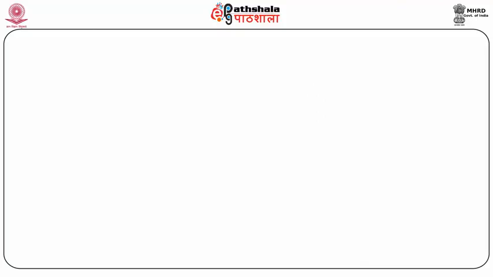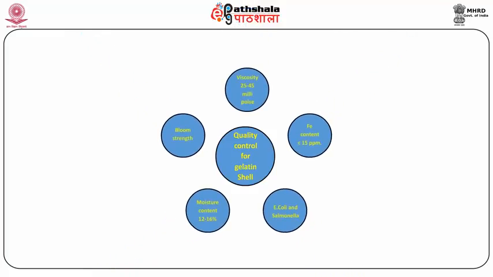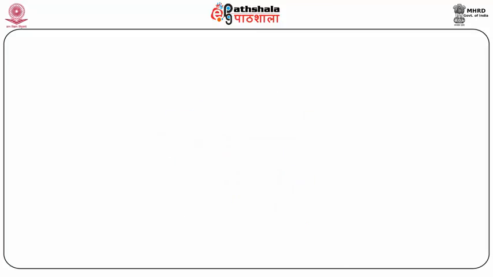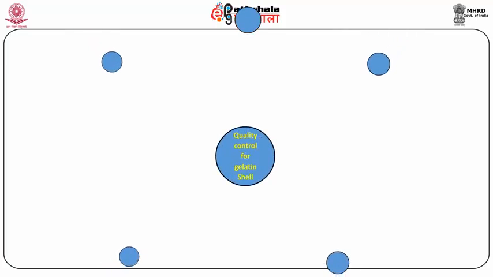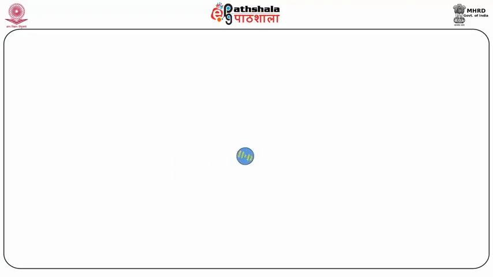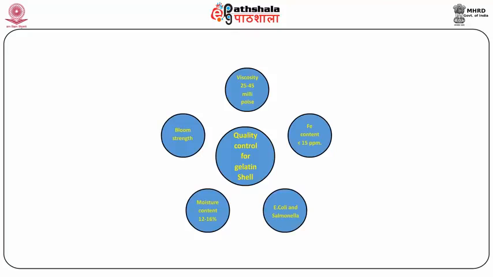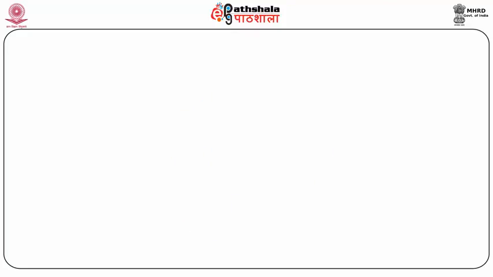Usually, this gelatin solution is evaluated for viscosity. Ideally, the viscosity should be in the range of 25 to 45 millipoise. Then, the gelatin solution should have a specific iron content which is less than 15 parts per million. E. coli and Salmonella types of microorganisms must be absent in this gelatin solution. And the moisture content of this gelatin solution should be in the range of 12 to 16%. Finally, the Bloom strength of this gelatin solution is evaluated, which indicates the force required for a plunger to enter into the gelatin solution of a specific concentration.